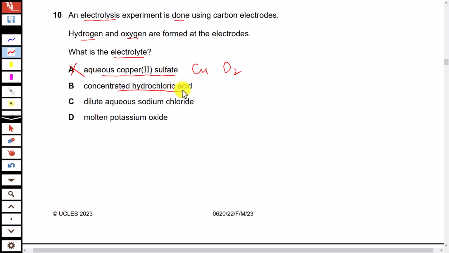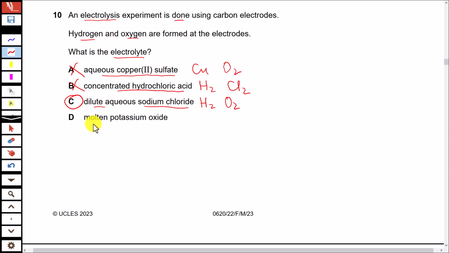When it is electrolyzed, we get hydrogen at cathode and chlorine gas at anode. This is also incorrect because we want hydrogen and oxygen at electrodes. And in case of dilute aqueous sodium chloride, we get hydrogen at cathode. Because this is dilute solution, so we will be getting oxygen gas at anode. If it were concentrated, then chlorine gas should be produced. So this is the right option.